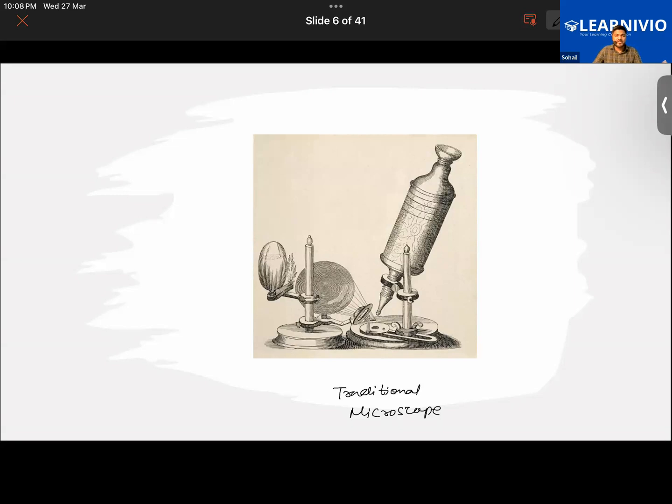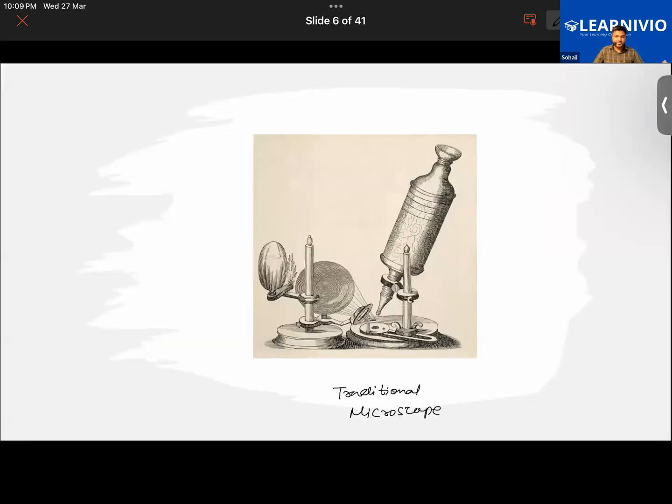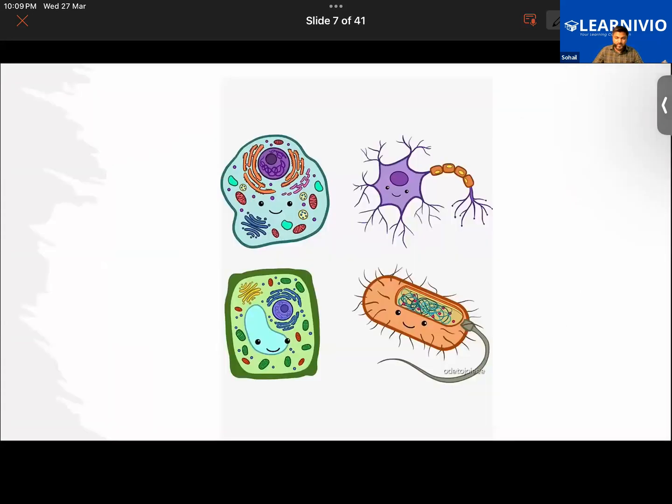Note, I'm saying that he discovered cells, not invented. Invention is a different thing, discovery is a different thing. So Robert Hooke was the first person to have discovered the cells. So do note that also. Cells were always there, but Robert Hooke was the first person to have identified them using a very simple microscope. A microscope is an instrument that is used to magnify small objects.